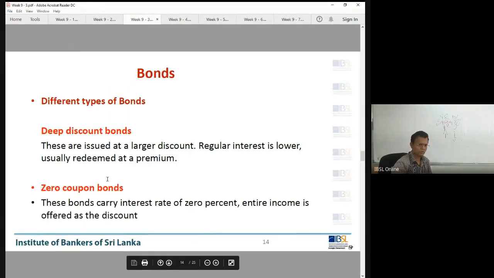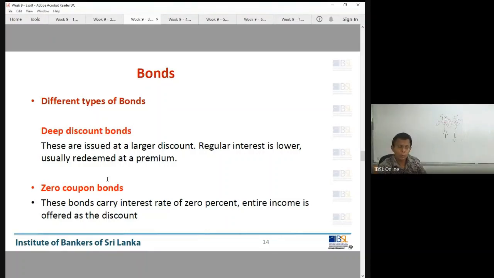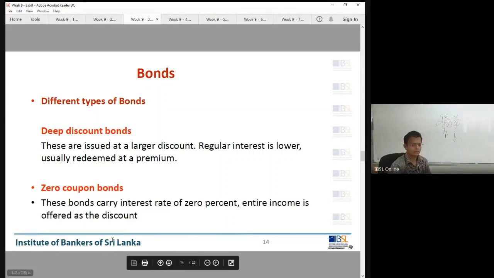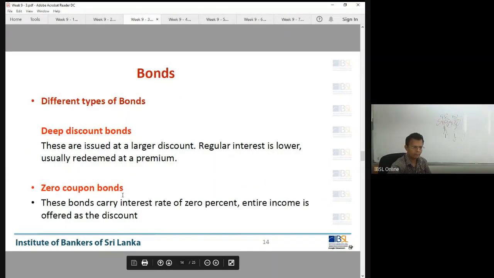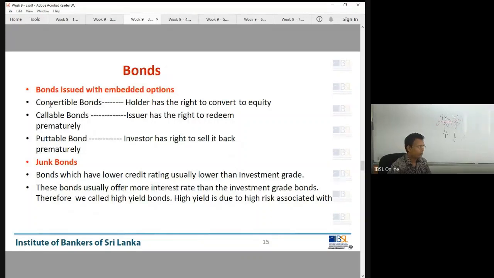Zero coupon bonds we have discussed, that is treasury bill. There is no coupon, right? Zero. And also just read it. This is an important note: convertible bond, callable bond, puttable bond. Now the convertible option we have discussed. Remember, when you issue debentures, these days you issue convertible debentures.